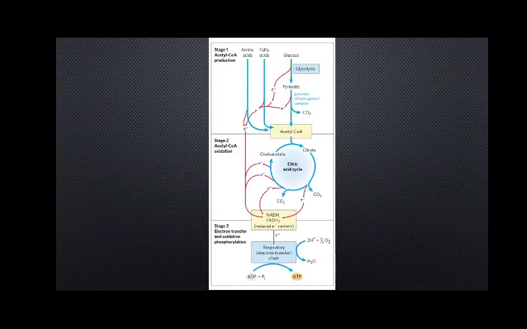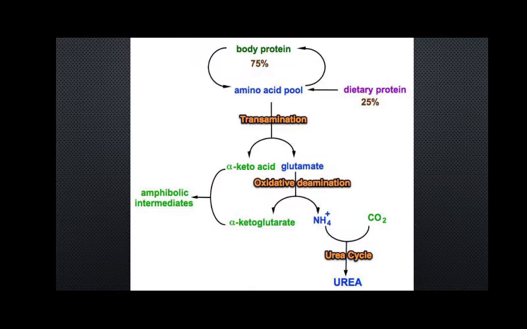So let's learn about all those different sources. First and foremost, the protein. Our body comprises a large amount of protein, definitely. Of the total protein available in our body, 25% comes from the dietary source and 75% comes from the body source. This means that continuously in our body, dead cells are being produced, and those dead cells are being processed or destroyed continuously.